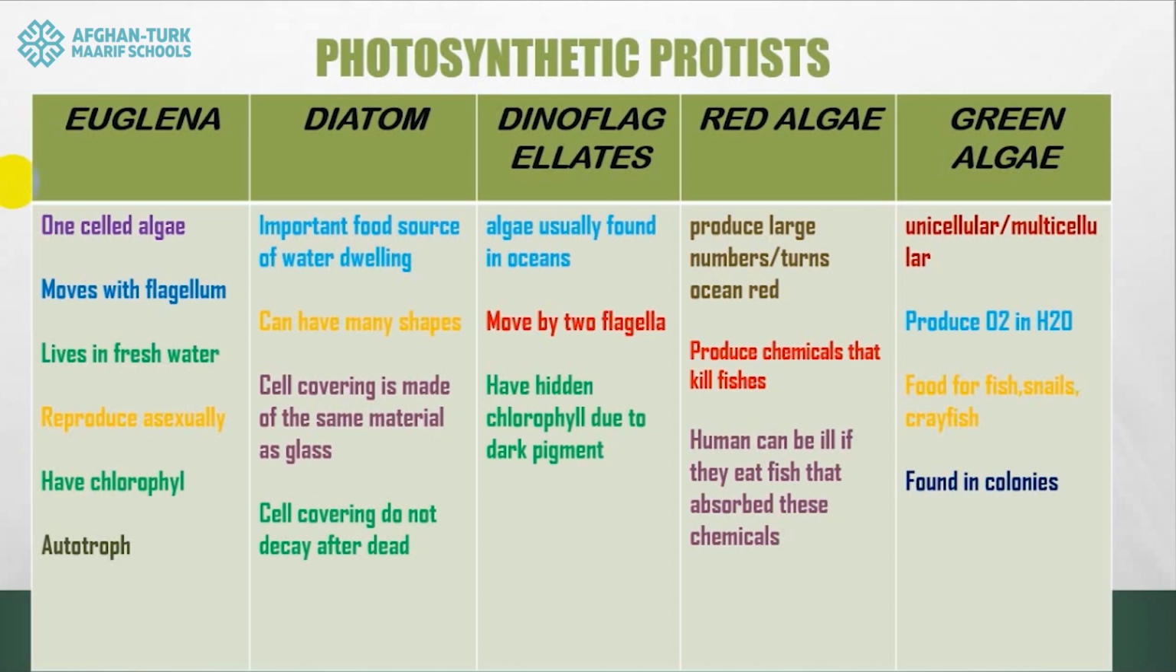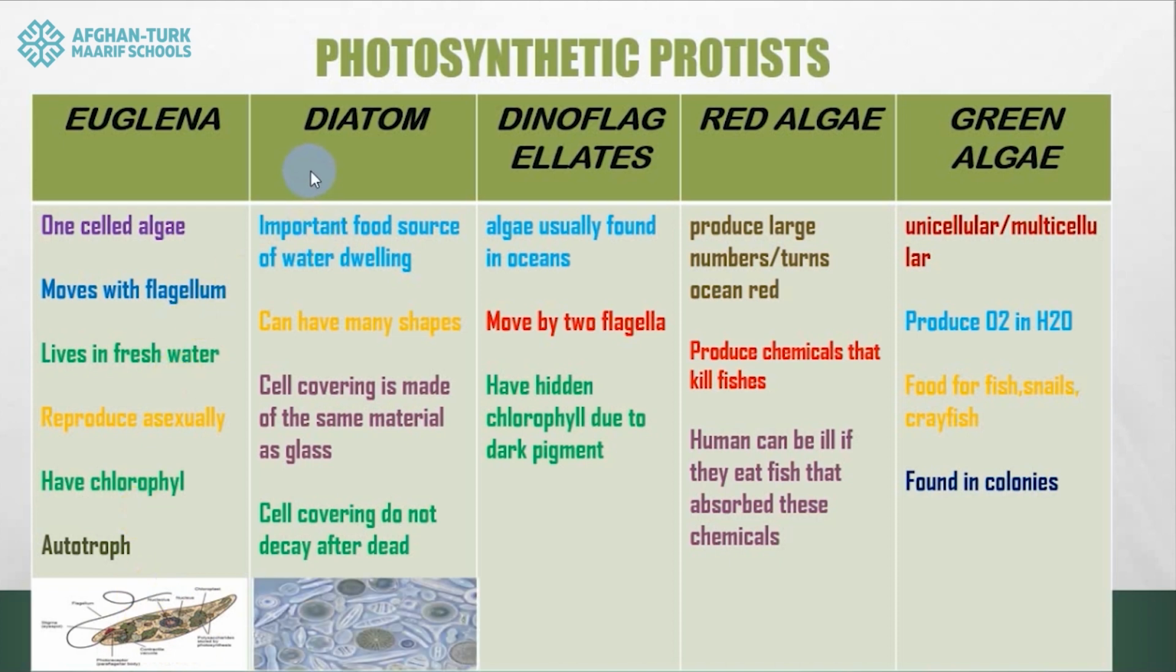So, first category, euglena. These are one-celled organisms. It means they are like unicellular. They are moving with the help of flagella or this tail-like structure that they have got. We can find them in fresh water. They are reproducing asexually, means with binary fission. They got chlorophyll by which they can make food for themselves. And as they have chlorophyll, we can say that they are autotroph as well.